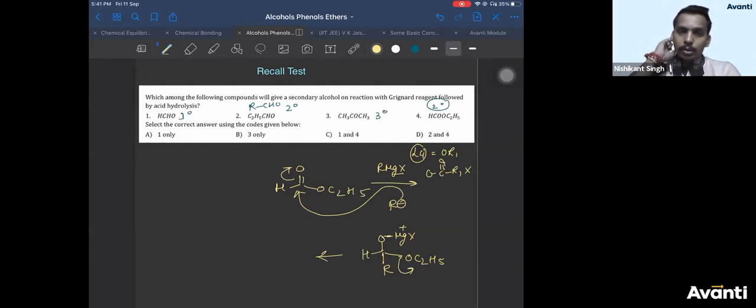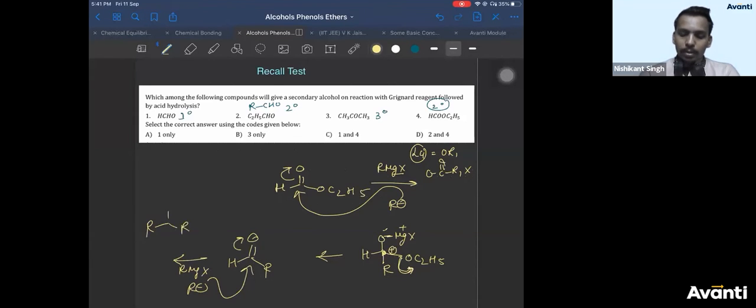So this OR will leave like this, so that this carbon gets positive charge, positive, negative, double bond. So you'll get R, C double bond O, H. Aldehyde you'll get. Then if you treat it again with Grignard reagent, then you'll get a secondary alcohol.